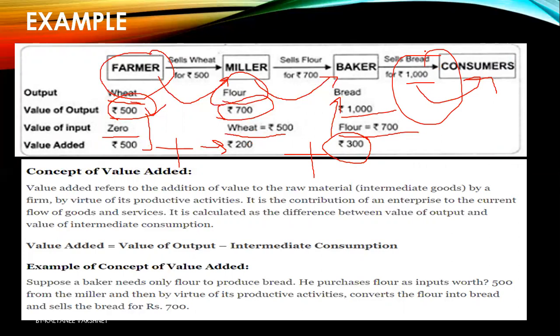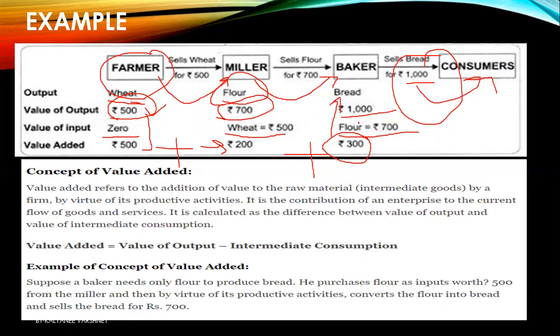Simple. So in our economy as well, we add the final product value to reach the national income. And why are we not adding 500, 700 and 1000? Because it already includes the value of raw material and will lead to double counting.